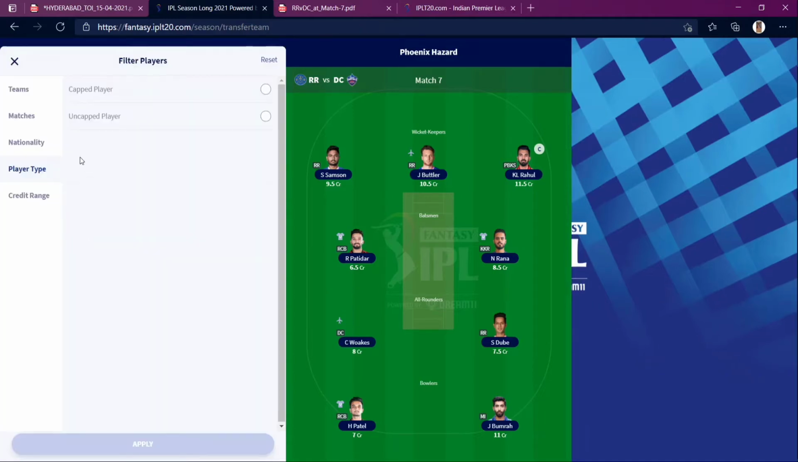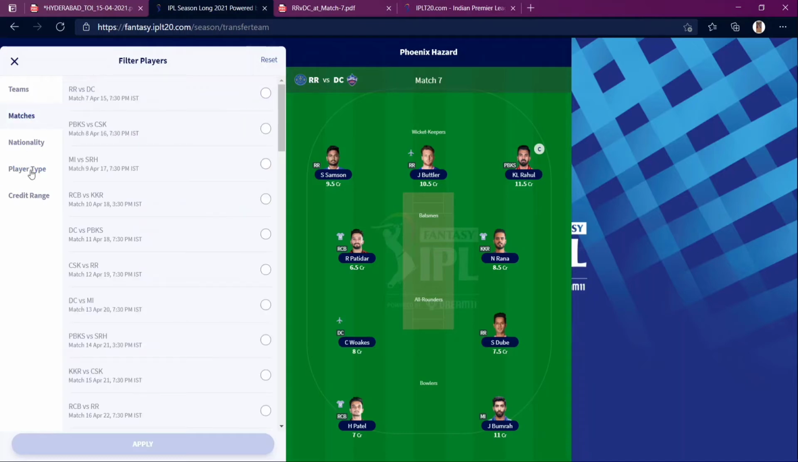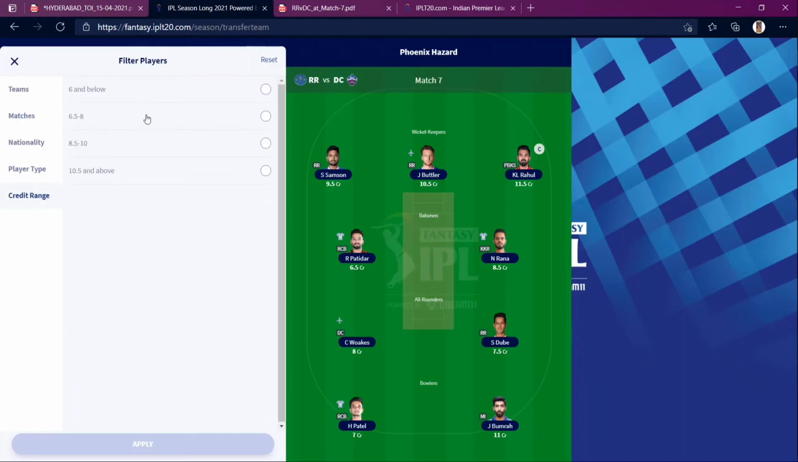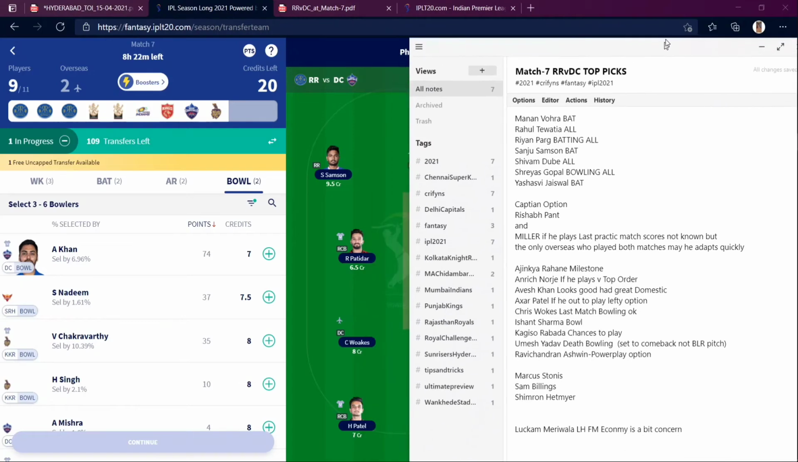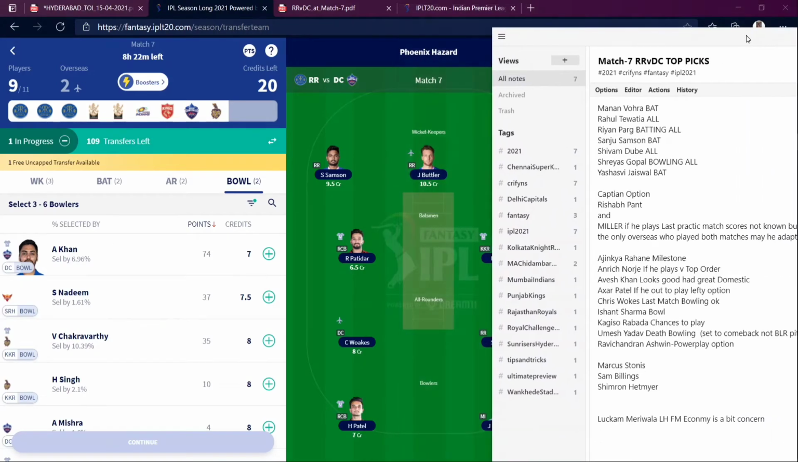So you just click here and go with teams, matches, and you can also maintain your credit. So I'll be having these 2, and I'll be having this aside. And talking about